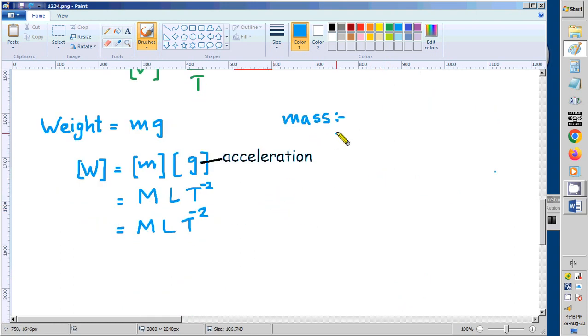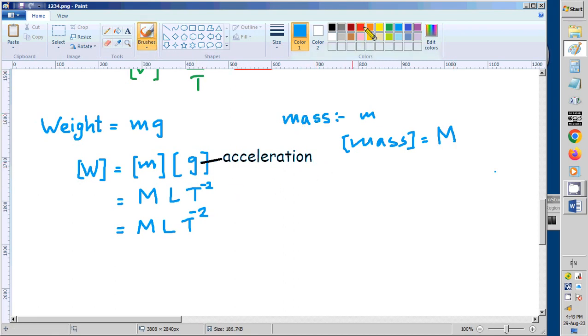So now what is mass? Mass is just M. We write just like this, M. M is mass. So that is basic. So the dimensions of mass is equal to what? Capital M. Because when we write dimensions, we must write capital letters: capital M, capital L and capital T.